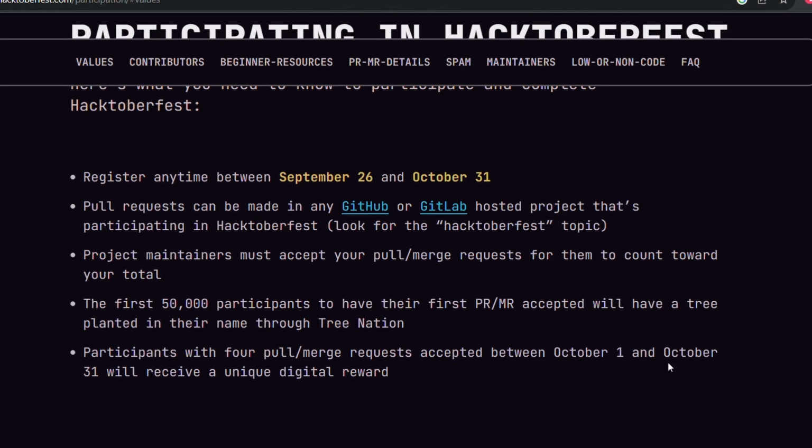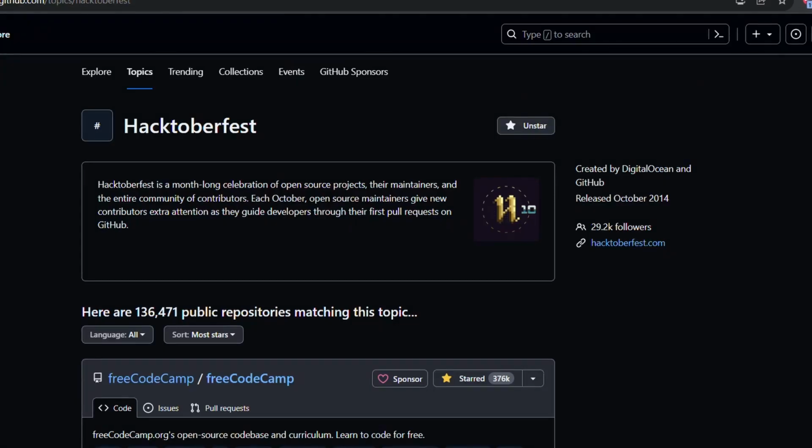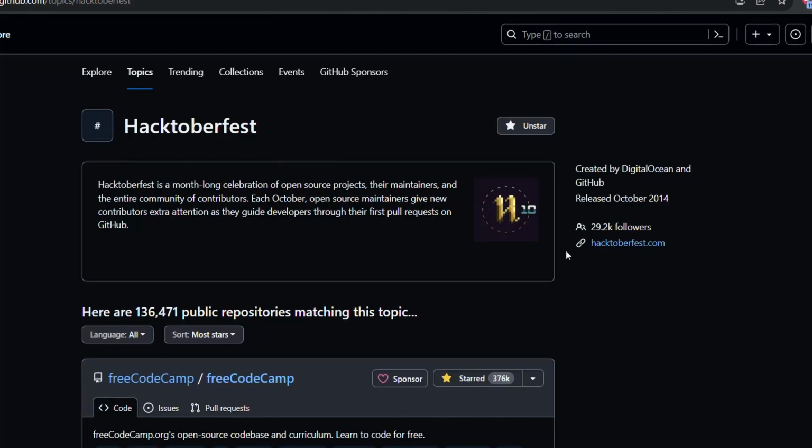Okay, so here you can go and check the pull requests made in GitHub as well as GitLab. Oh, I'm so sorry. You need to make the pull request. So you can go and check the GitHub as well as GitLab hosted projects in order to participate in this Hacktoberfest. If you hover and go to the new tabs, you can find these links available. This is GitHub as well as this is GitLab. So this is GitHub, right? This is created by DigitalOcean as well as GitHub.